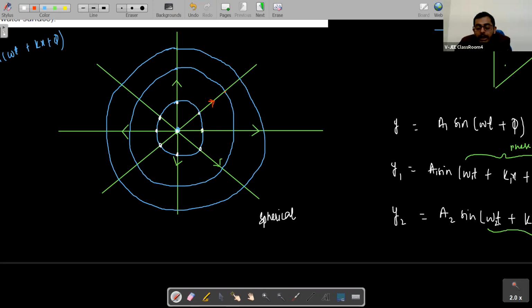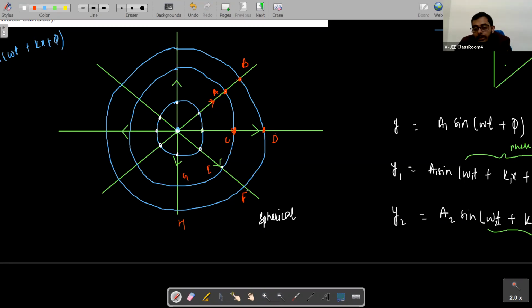This is one point. The other point is that the time taken by the wave to travel from one wavefront to another wavefront is always the same. Like if this point is A, this point is B, and this is C, this is D, this is E, this is F, this is G, this is H. The time taken by the wave to travel from A to B, from C to D, from E to F, from G to H must be equal.